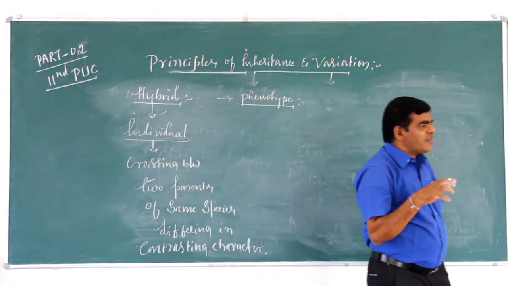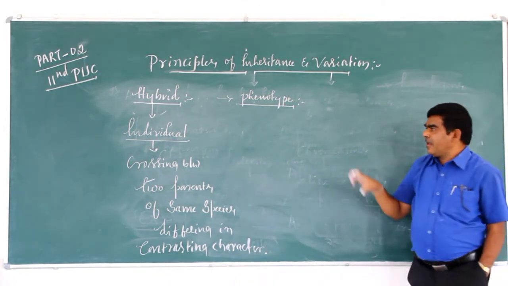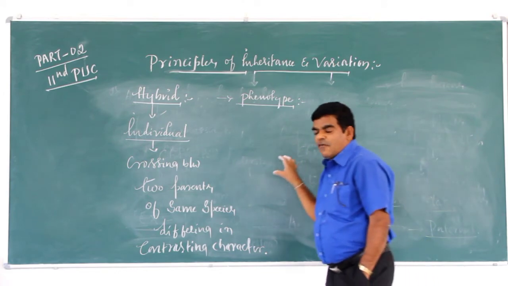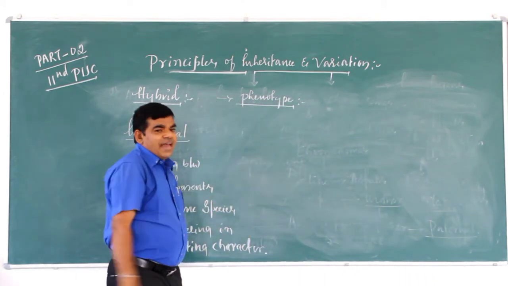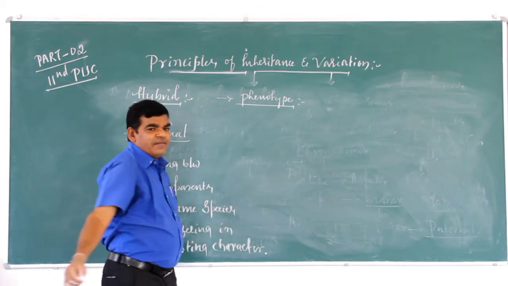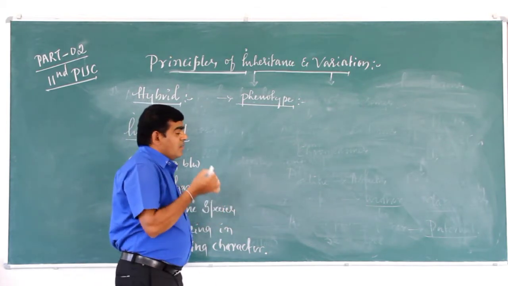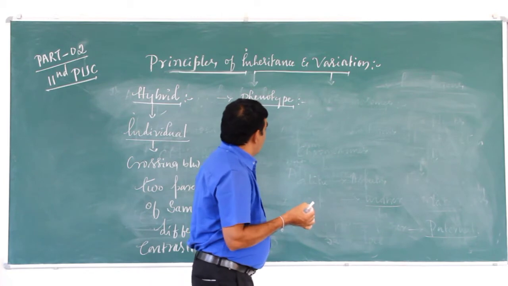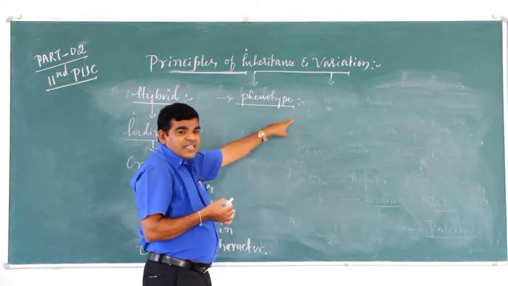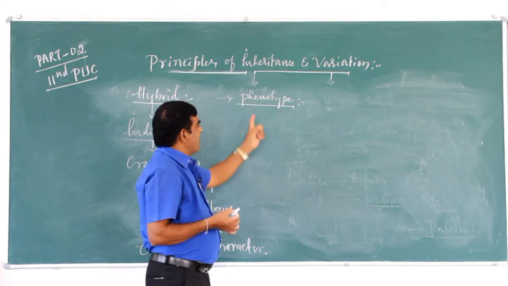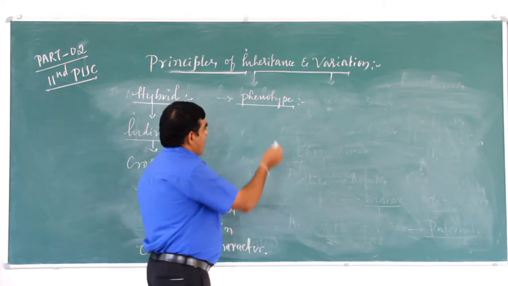The external appearance of an organism for a particular character is called phenotype.